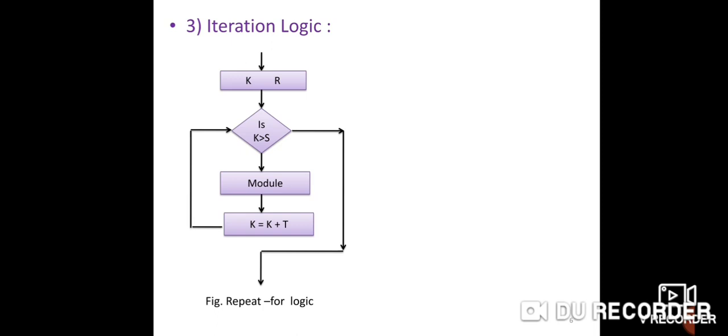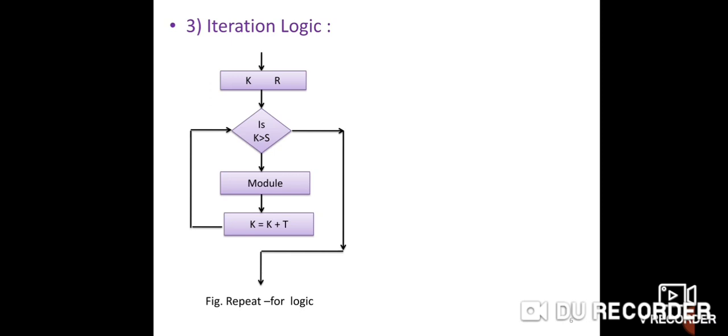Suppose I want to print the school name 20 times in the program. Then instead of writing the school name 20 times, I use loops. There are three types of loops: while loop, for loop, and do while loop, which we have already studied in the C++ language or Visual Basic language. This is the three types of loop.